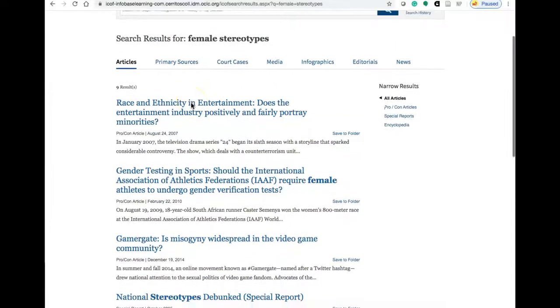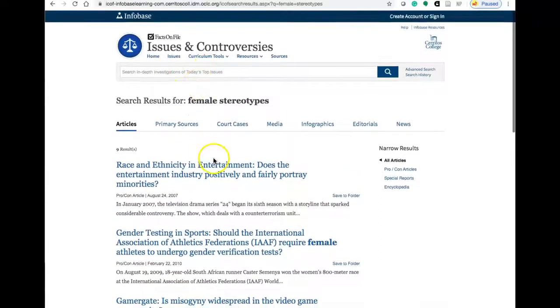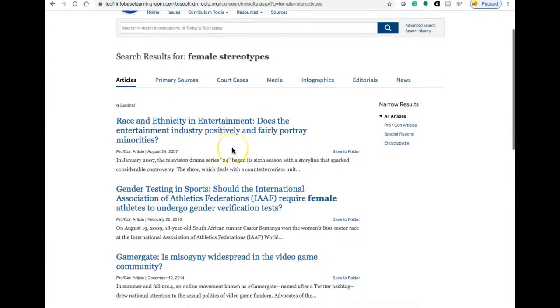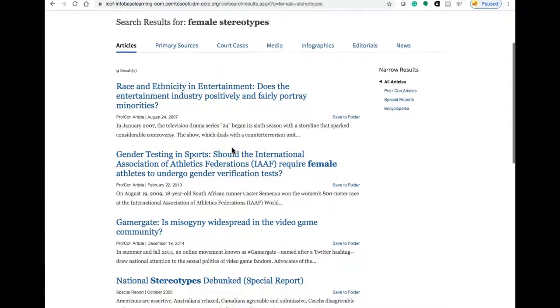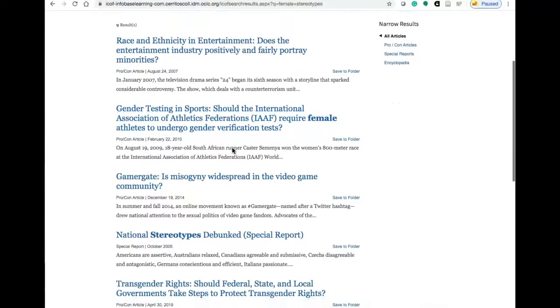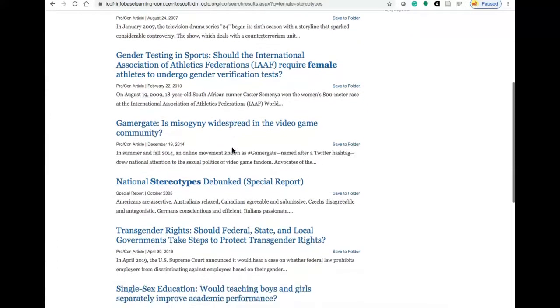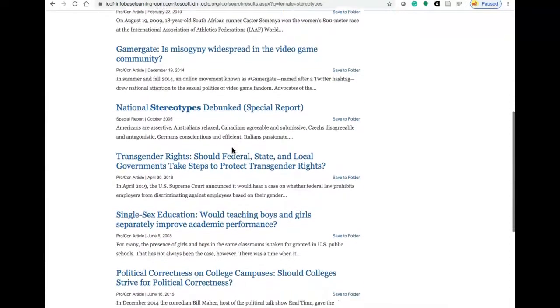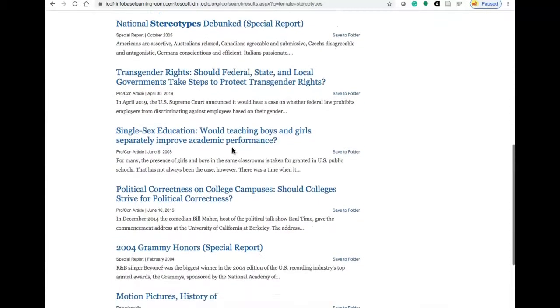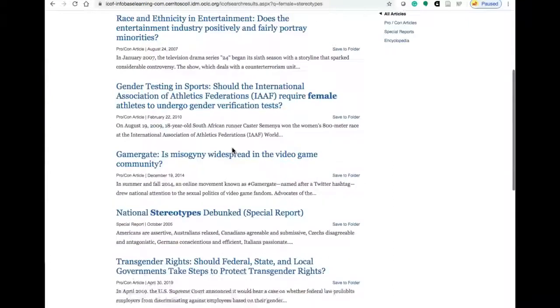As you can see, in a database like Issues and Controversies, you also get some really good ideas of things you could try if you weren't sure what group you wanted to focus on. There are quite a few things that can at least give you some ideas.